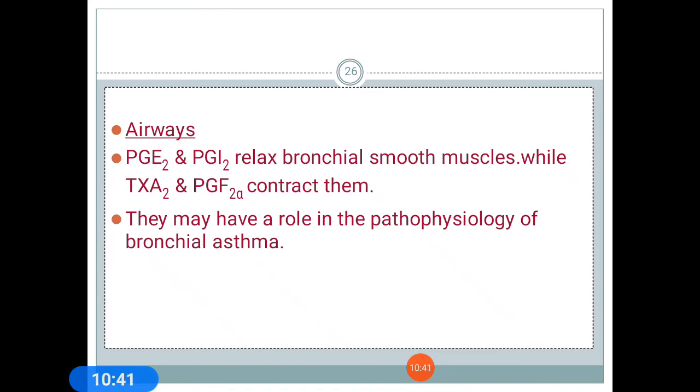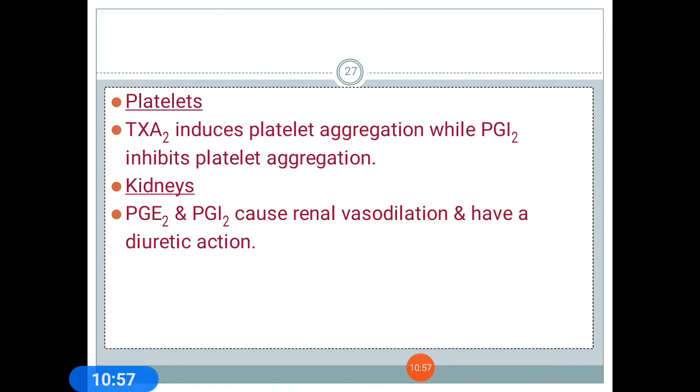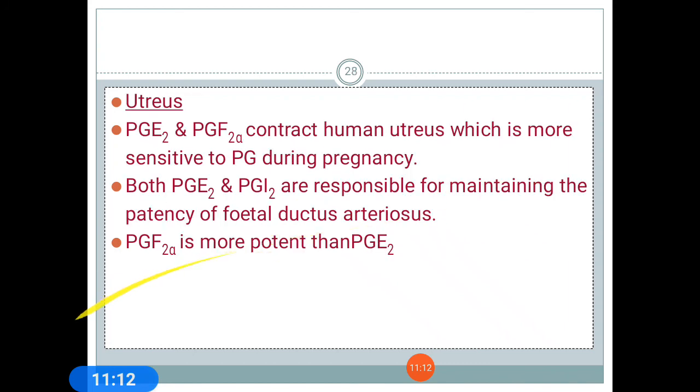Next, PGE2 and PGI2 mainly relax bronchial smooth muscles, while thromboxane A2 and PGF2 alpha mainly contract them. They also have a main role in the pathophysiology of bronchial asthma. Thromboxane A2 mainly induces platelet aggregation, but PGI2 inhibits platelet aggregation. PGE2 and PGI2 mainly cause renal vasodilation and have a diuretic action.